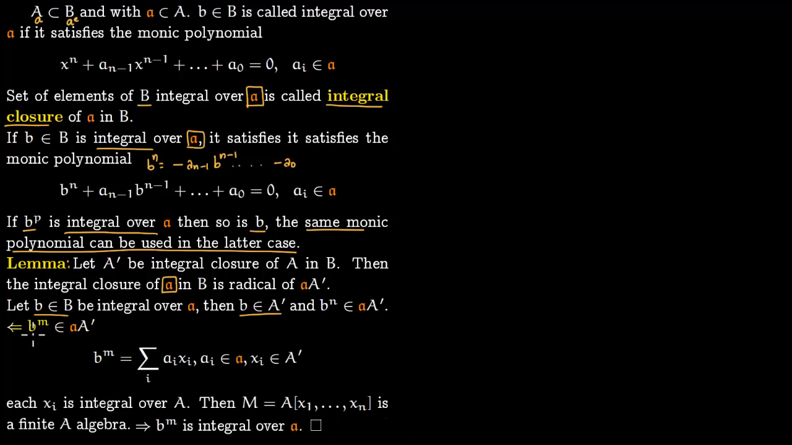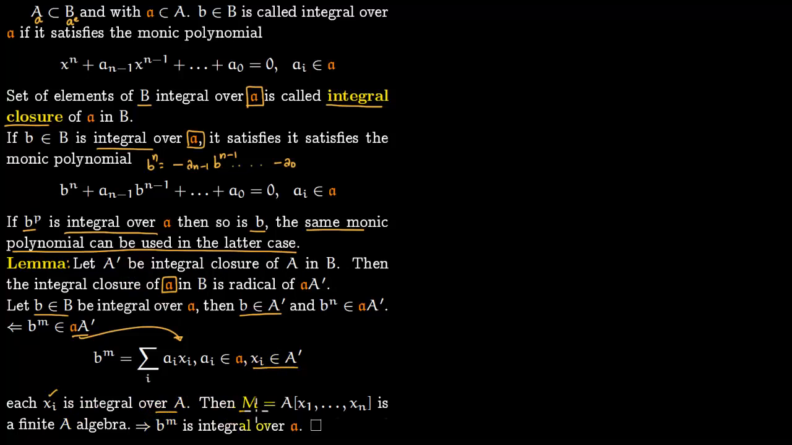So now we go in the opposite direction. We pick up some b^m in the radical ideal, and then we have to show that this b is actually integral over the ideal 𝔞. So you pick b^m in this ideal 𝔞A'. If you pick up something like this, it has to have the form summation a_i x_i, where a_i lies in our ideal 𝔞 and x_i lies in A'. That is precisely the definition of b^m lying in 𝔞A'. And since x_i lies in A', each of the x_i is integral over A, because A' itself is the integral closure of A. So all elements of A' are integral over A.